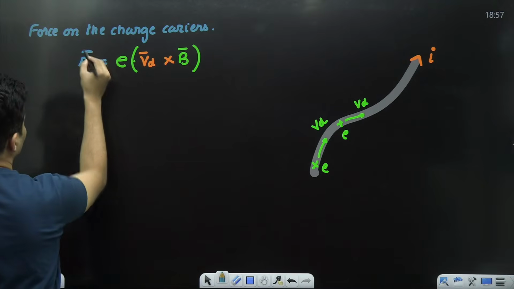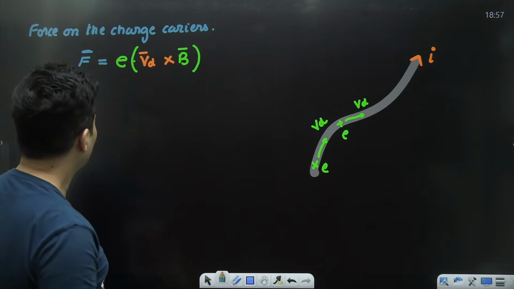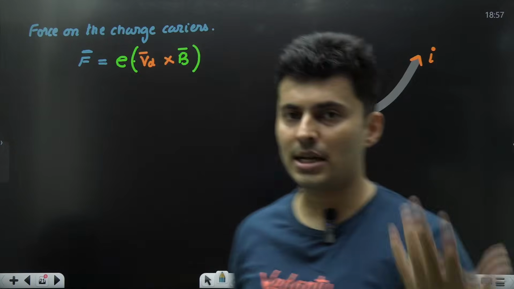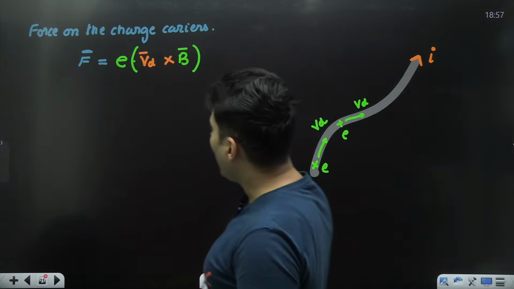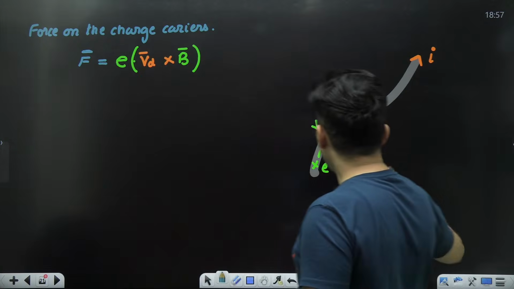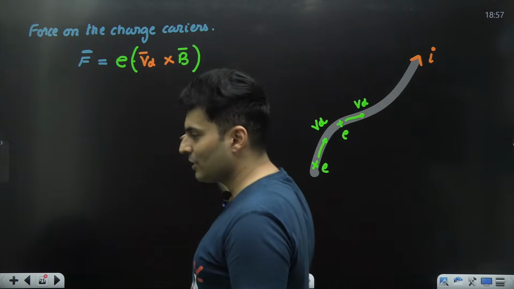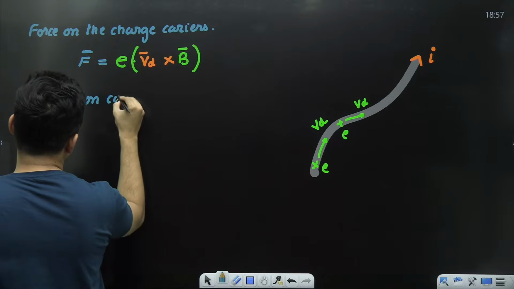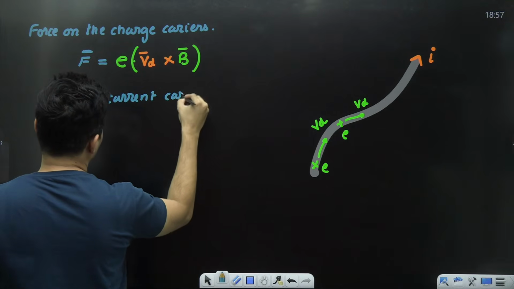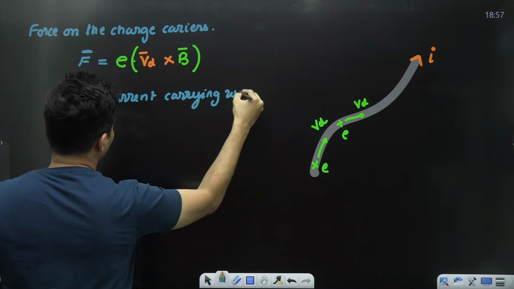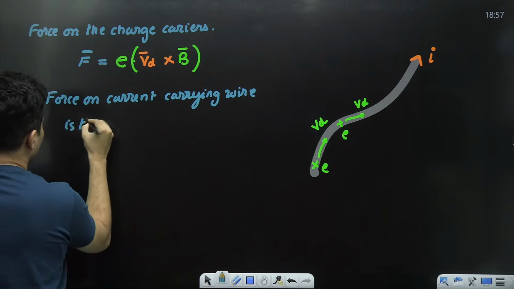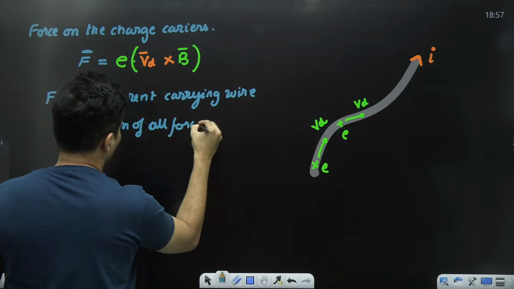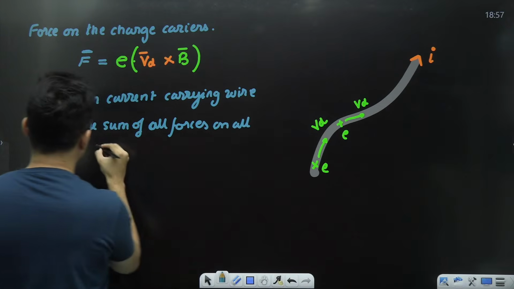That will basically give me the force on any of the charge carriers. But there will be many such charge carriers. In even a unit volume, there will be so many such charge carriers. I hope you understand that. So if you add all these forces on all the charge carriers for that wire, the force on the current carrying wire is the sum of all the forces on all the charges.